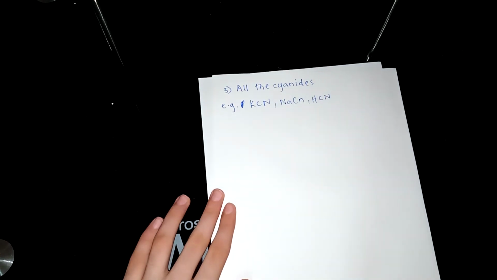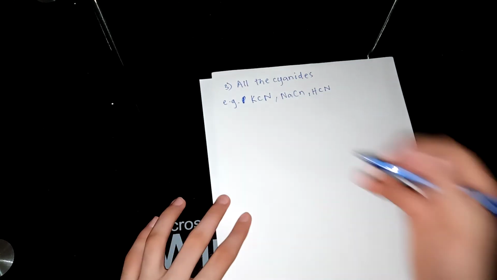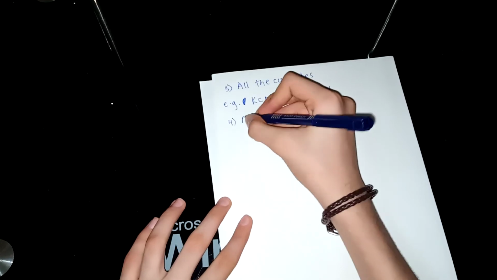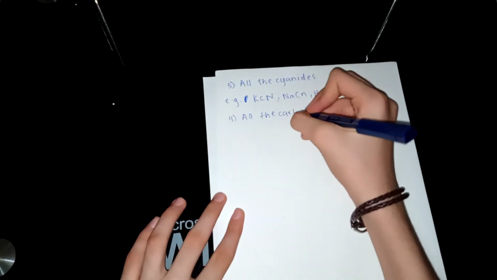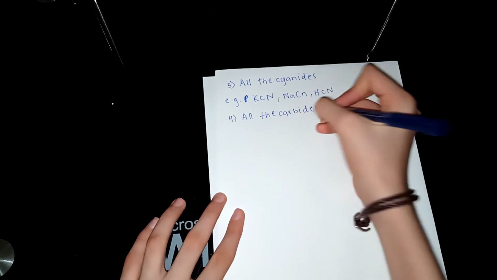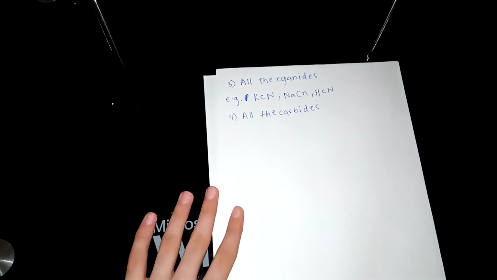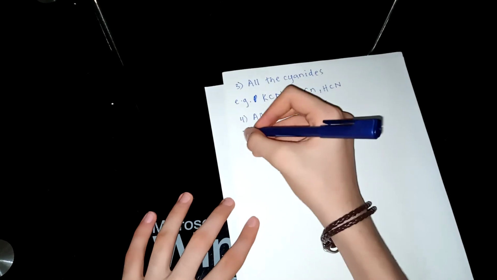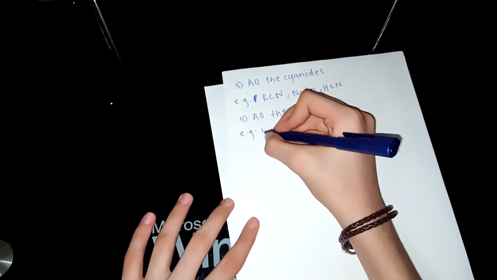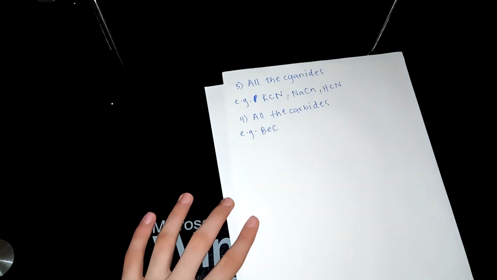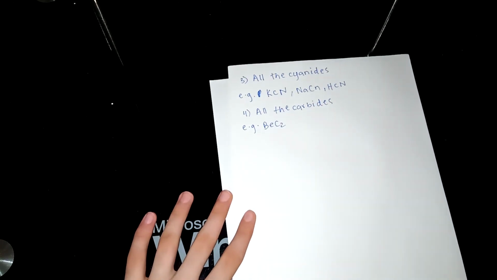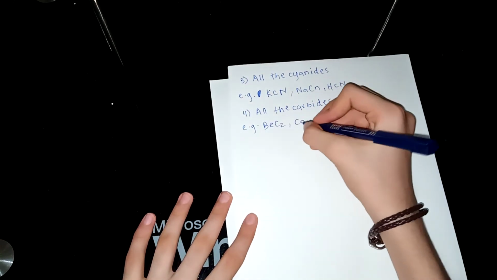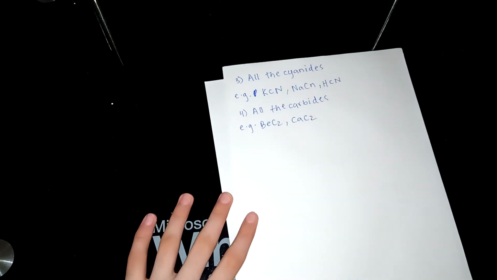The fourth exception is all the carbides. All the carbides are also inorganic. The first example is beryllium carbide. The second example is calcium carbide, CaC2. These examples are enough.